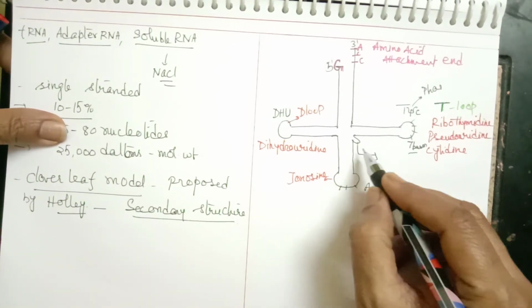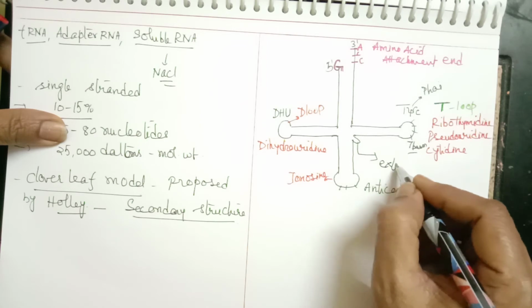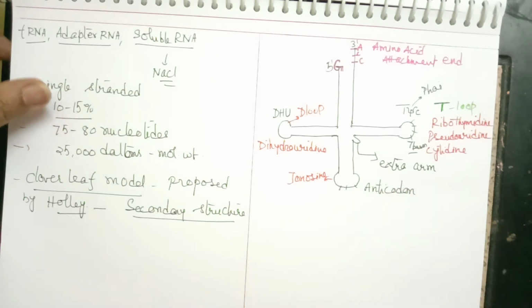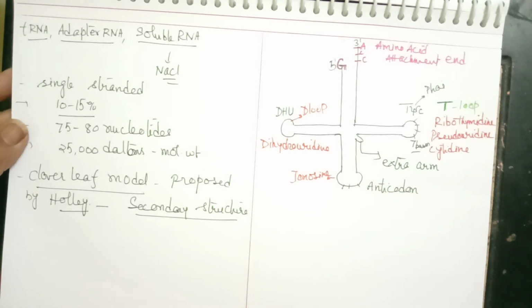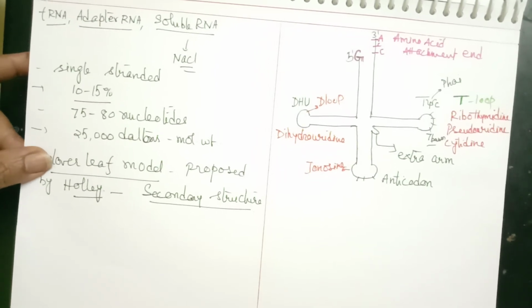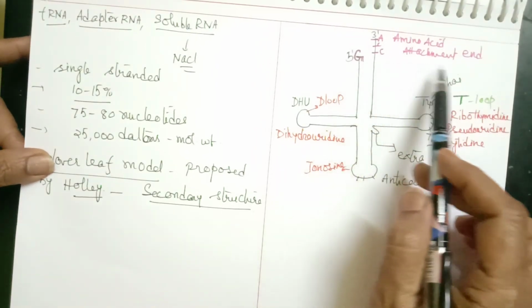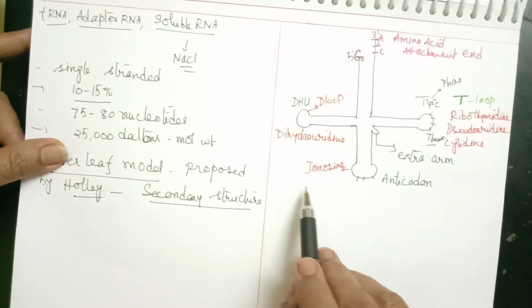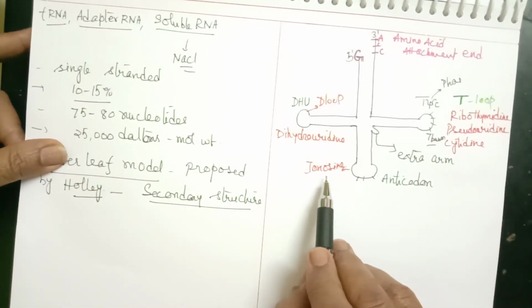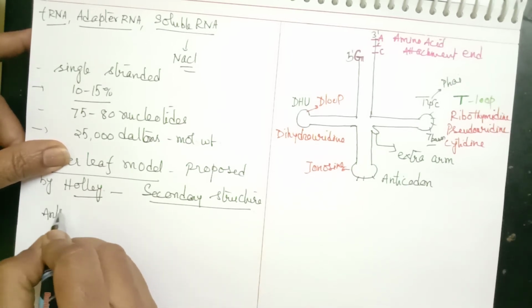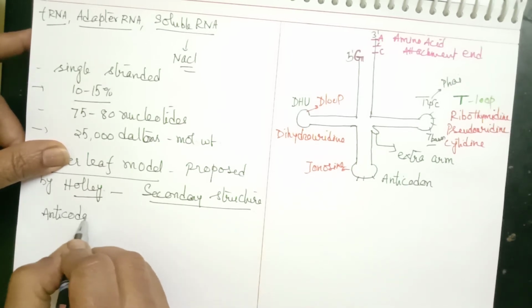And this small loop is called an extra arm. This extra arm has no specific function. Now if we take one loop at a time, first the CCA end, which I already mentioned is the amino acid attachment end, and then the anticodon with the inosine group, which gets modified. So let us see what the function is.